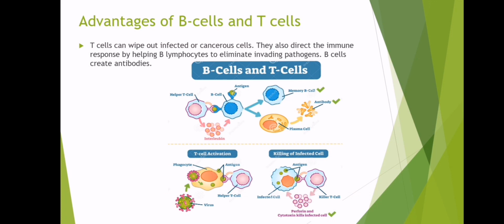This is the advantage of B-cells and T-cells. T-cells can wipe out infected or cancerous cells. They also direct the immune response by helping B lymphocytes to eliminate invading pathogens. B-cells create antibodies. Like what I said kanina, yun na yung kahalagahan ng dalawang cells, B-cells and T-cells.